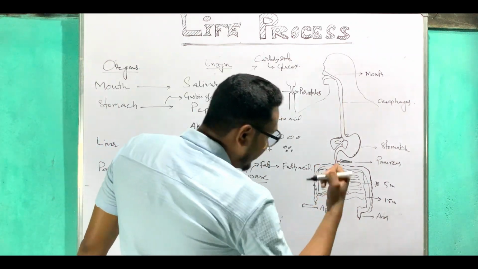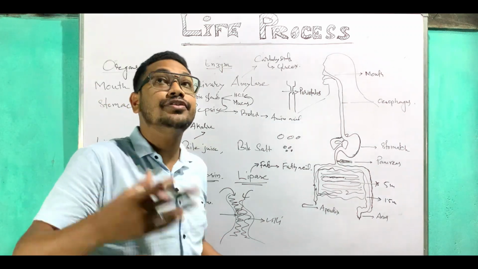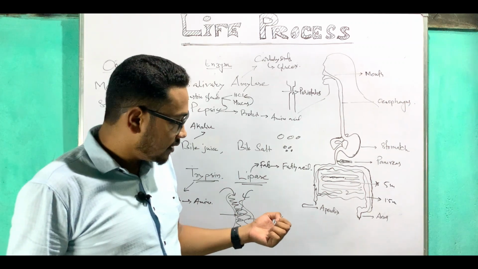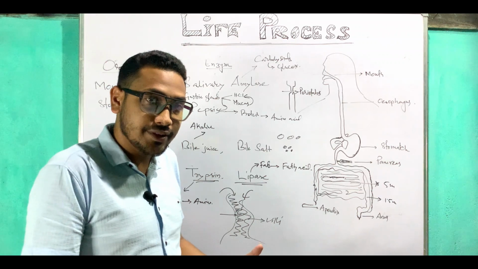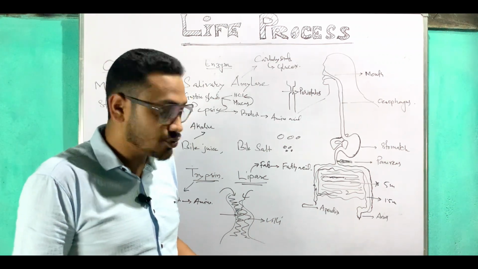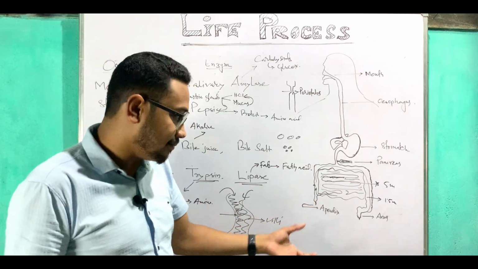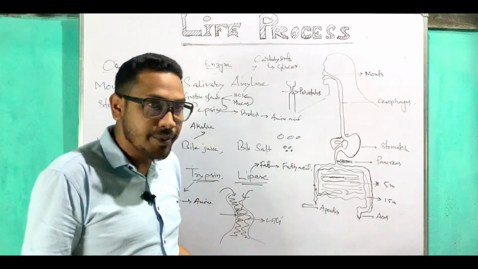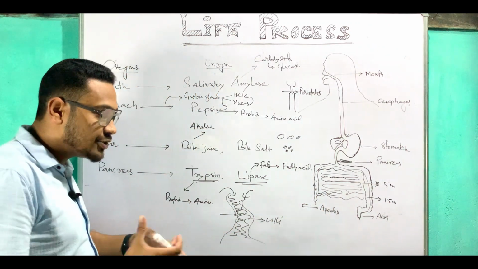And coming to appendix. What is the function of the appendix? During the time of our ancestors, like our grandfathers, they used to have raw foods, and because of that they needed good, large enzymes. So earlier the appendix functioned as a big enzyme source, because our ancestors used to eat raw materials, and day by day this appendix is degrading and its function is lessening.